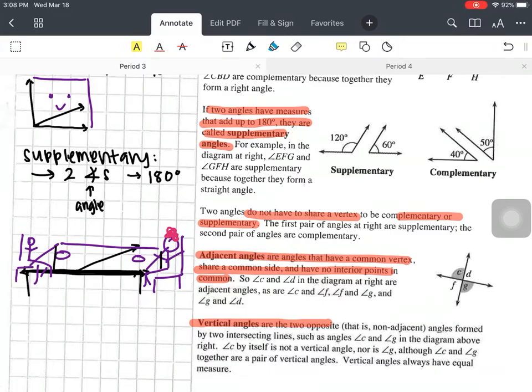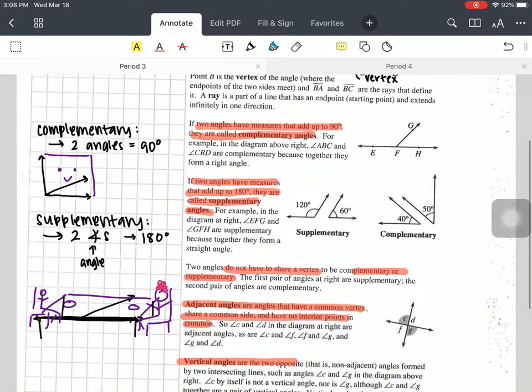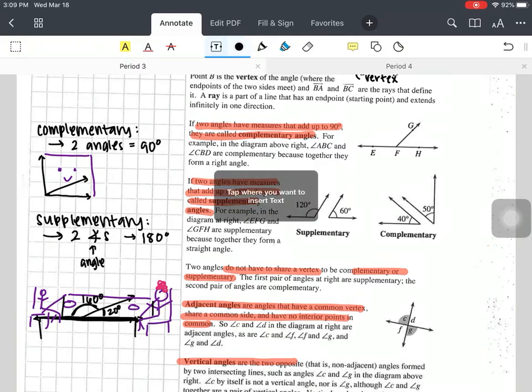Okay. So complementary angles, 2 angles that add up to 90 degrees. Remember, if you know one, then you should know the other one, because they add up to 90 degrees. We'll have to solve them later. Supplementary angles, the 2 angles add up to 180 degrees. So if I give you the angle of the smaller one, if this is like 20 degrees, then I know the rest of this has to form 180 together. So this one's going to be 160 degrees. Does that make sense? Let's do some practice problems for complementary and supplementary angles, and then we'll move on.